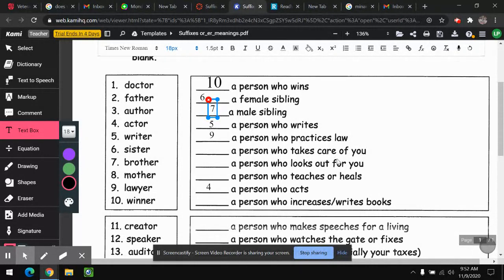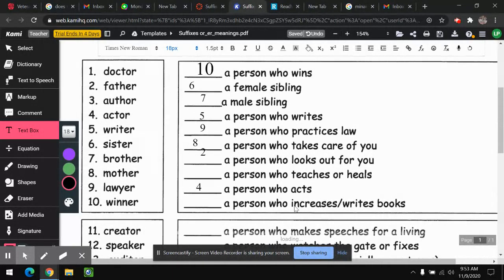Now, look at the next two. A person who takes care of you and a person who looks out for you. These come from the Old English modor and fader. Fader, it sounds like fatter, doesn't it? And a person who takes care of you is going to be your mother. So that's going to be an 8. And a person who looks out for you is going to be your father, too. And that just comes from those ancient words, those Old English words.